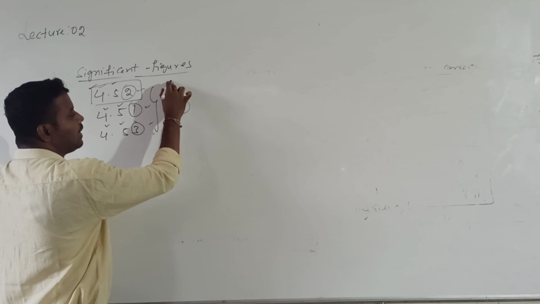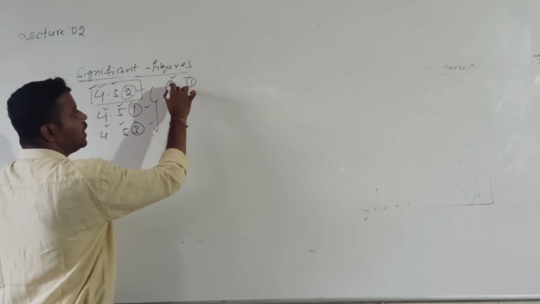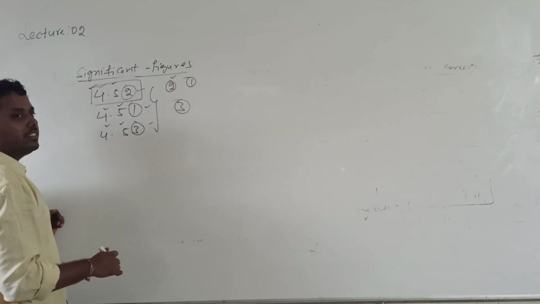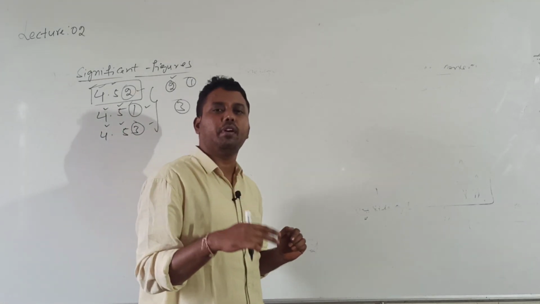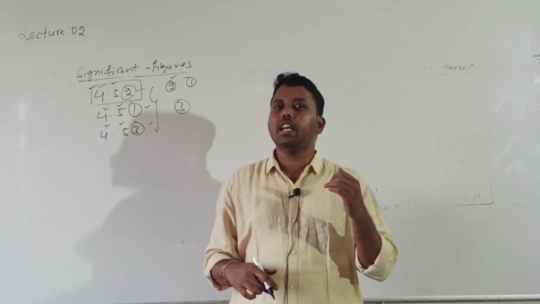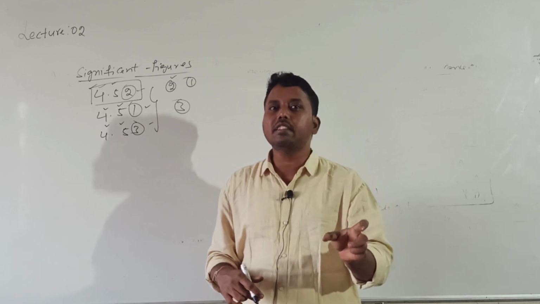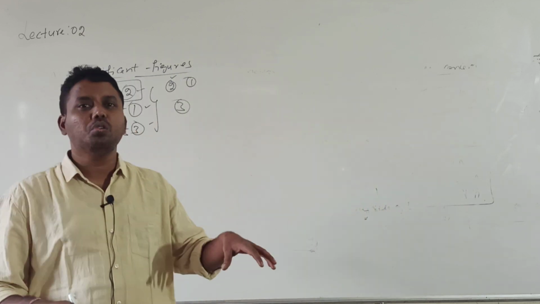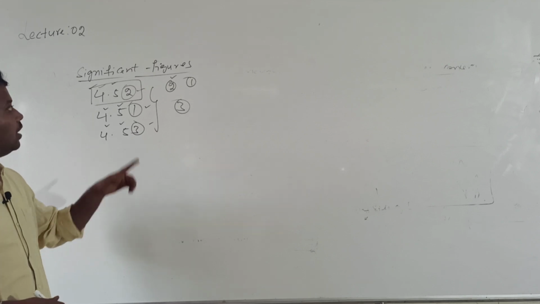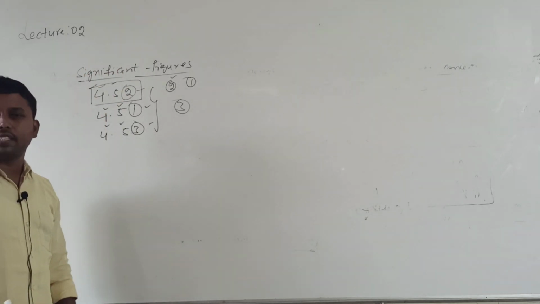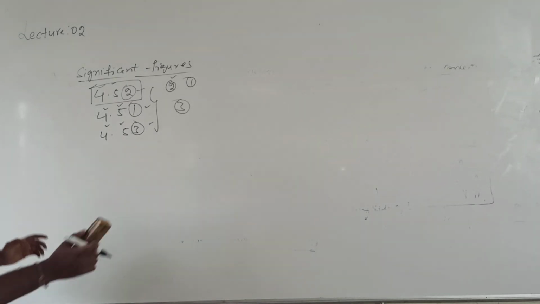Out of 3, how many are reliable? 2. How many unreliable? 1. So maximum you can take 2 unreliable digits. Reliable digits plus 1 or 2 unreliable digits will give you the total number of significant figures.